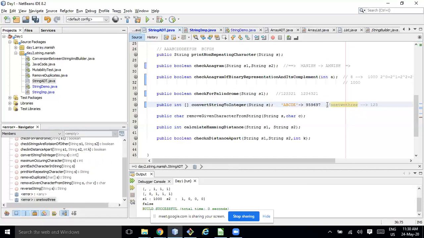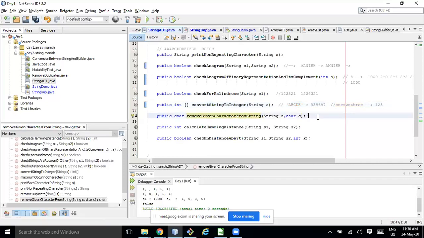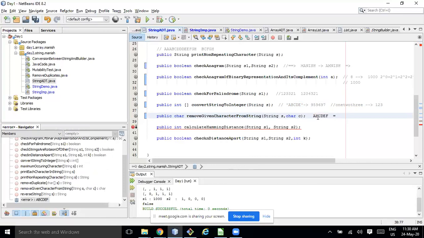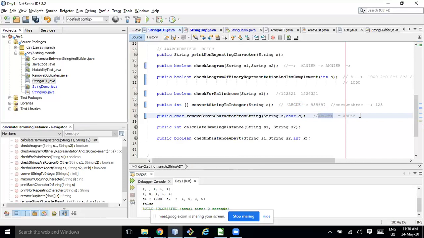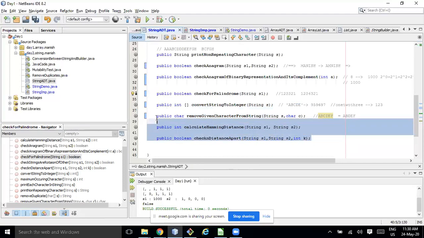So this is a small thing. Remove a given character from a string. So let's say A, B, C, D, E, F is there. I want to remove C, then you can print A, B, D, E, F. This is also a simple problem, so I'm not going to cover this too. You guys can complete it, because today's my target: I need to complete all these problems.